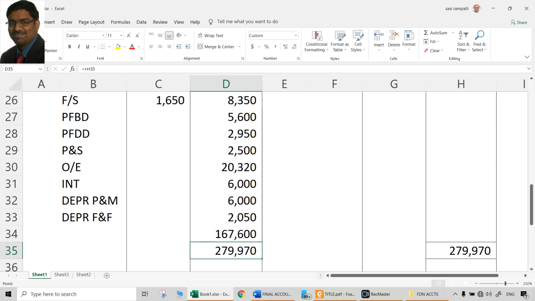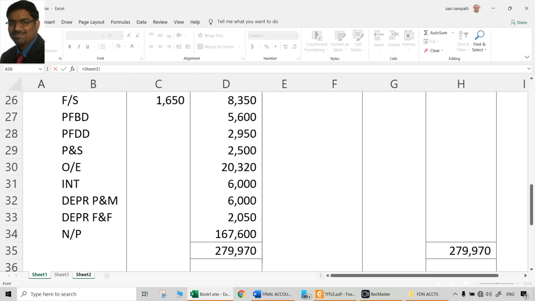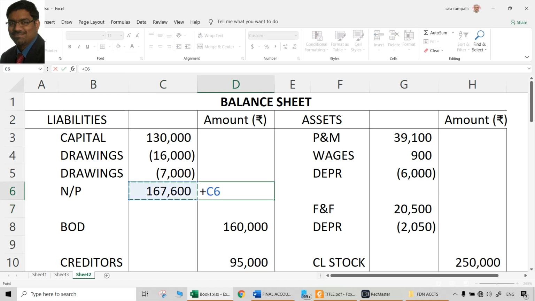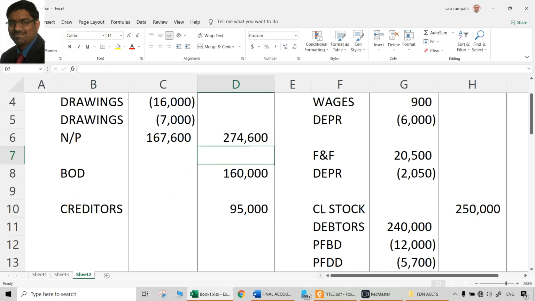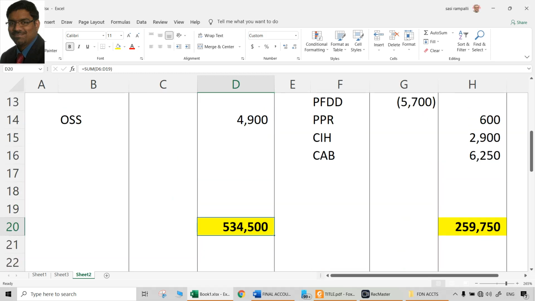And net profit will be 1,67,600. Where this should go? That should go to the balance sheet, and you have to add that to the capital. How much amount? Same amount should be added, 1,67,600. Then how much is going to the outer column of capital after the adjustments of drawings, goods withdrawn for personal use, and adding net profit? 274,600. Then bank overdraft is there, creditors is there, outstanding salaries are there. So total of balance sheet was 534,500.